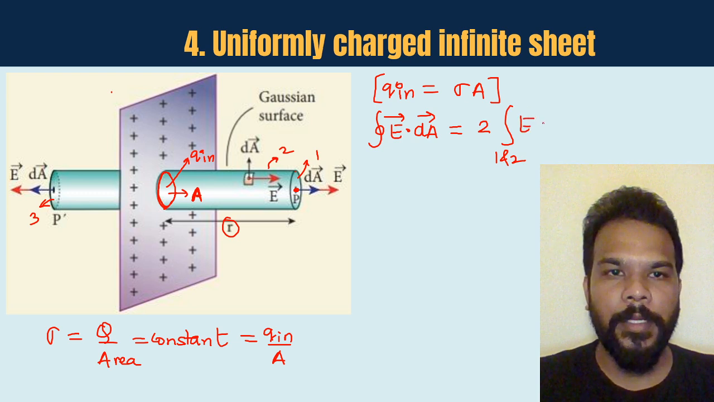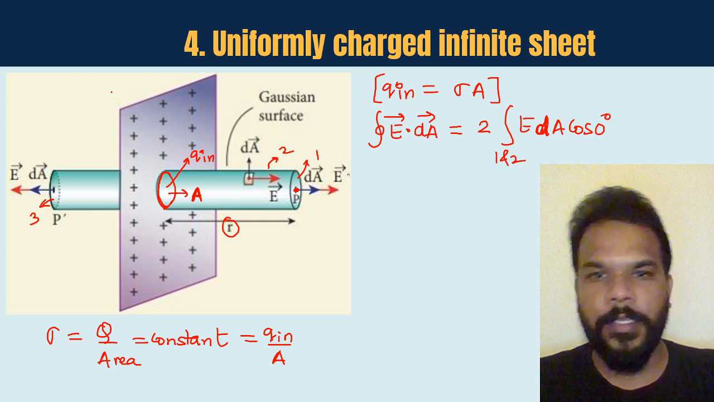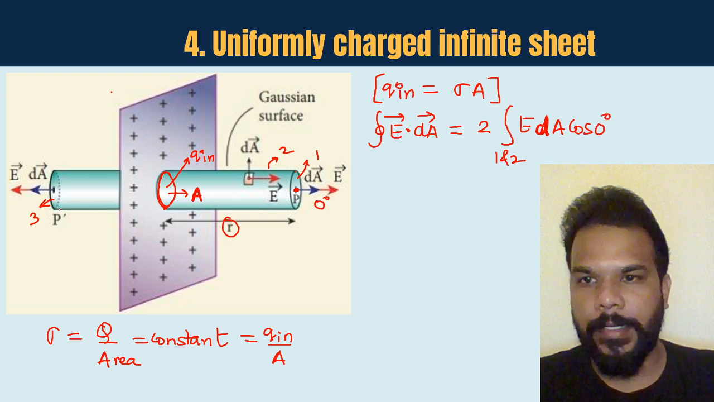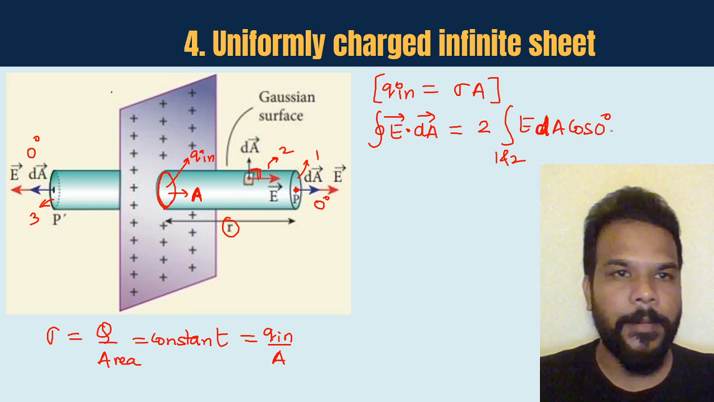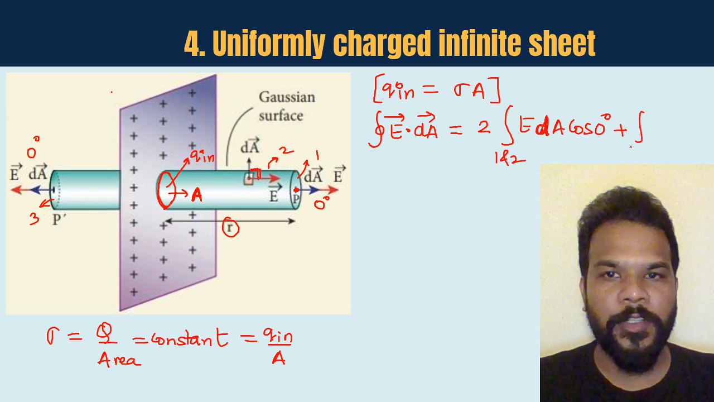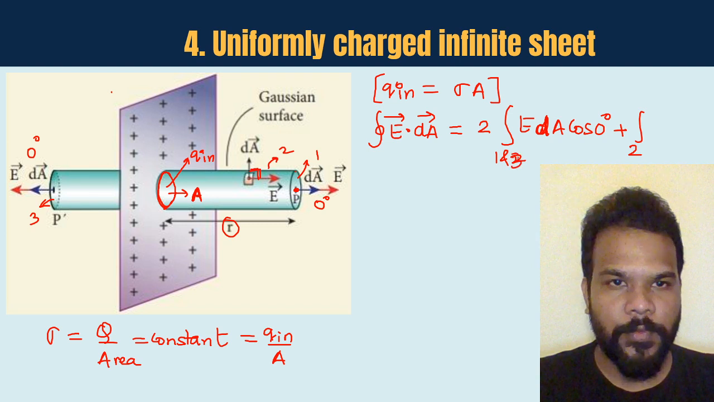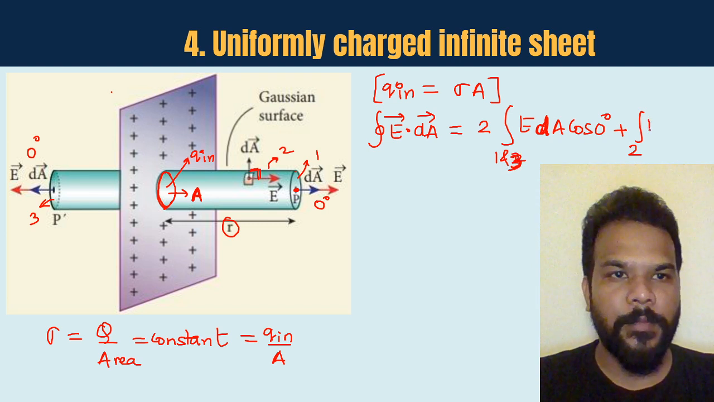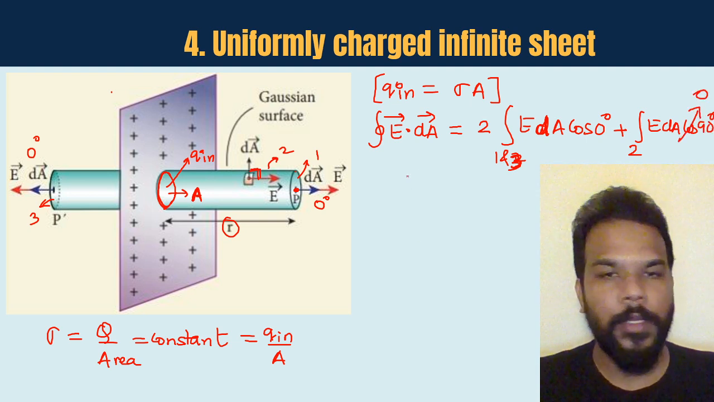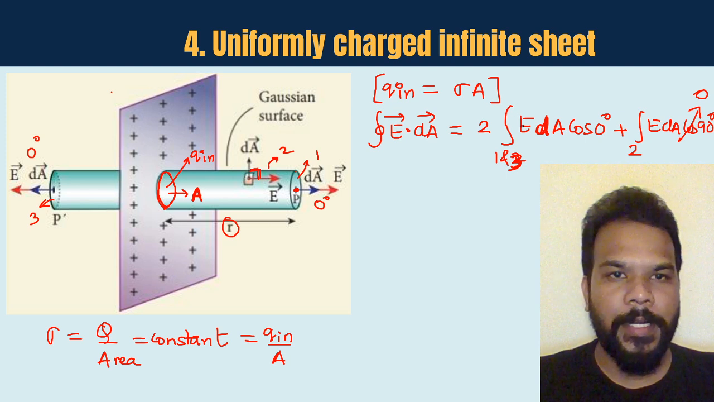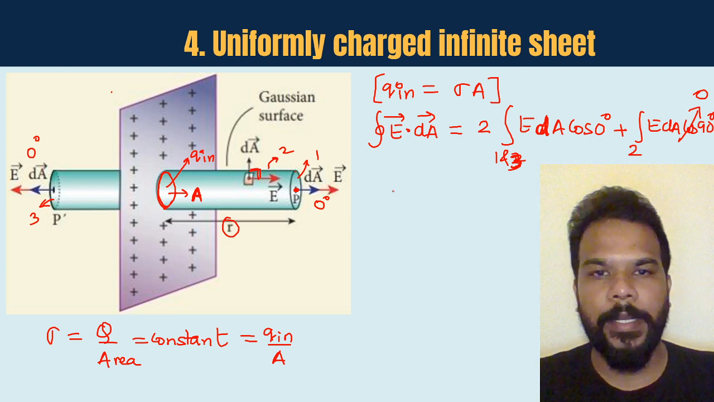So for that, E into dA, the angle is going to be 0 degree. You can see that here the angle is 0 degree in both the cases, and here the angle is 90 degree. So for surface number 2, this was 1 and 3 by the way, for surface number 2, E dA into cos of 90 degree. So cos 90 is going to become 0. Cool. You can see that simple integration, and this is closed integration.